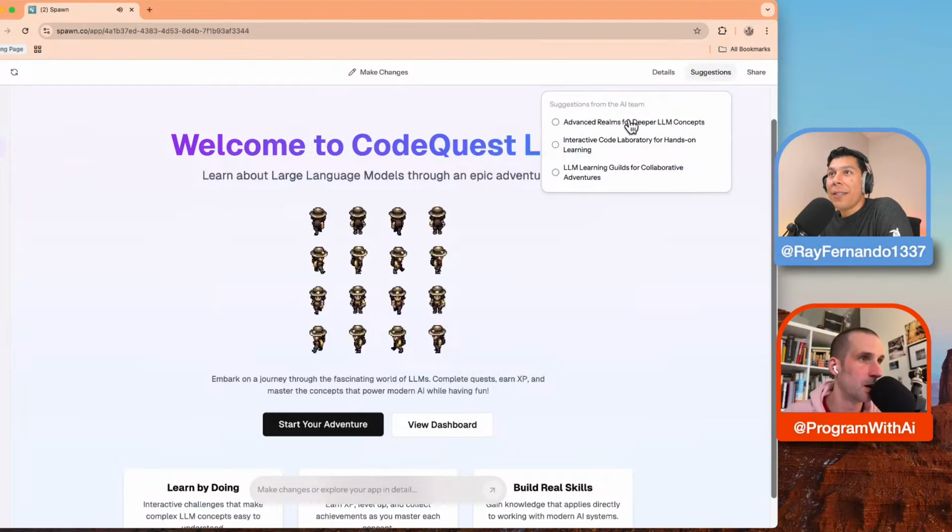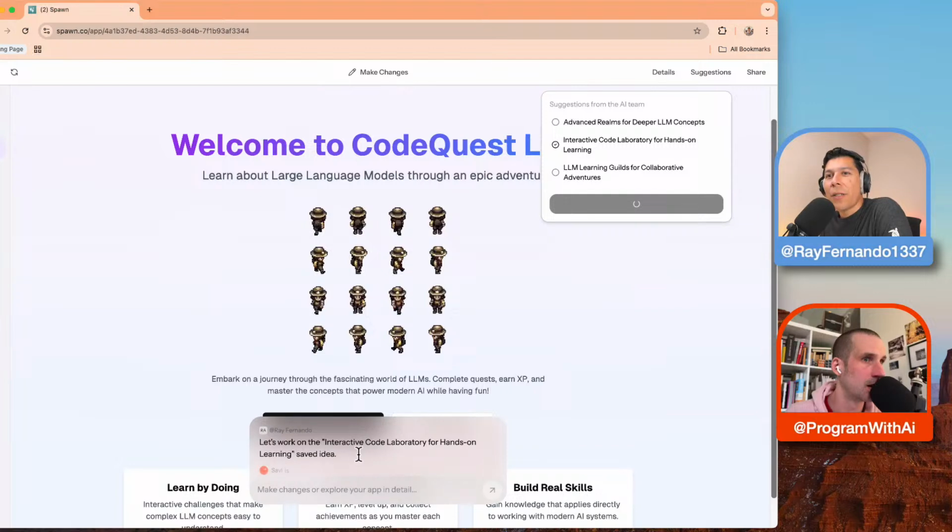That is so amazing. It also gives us suggestions: learn LLM guilds for collaborative adventures, interactive code laboratory for hands-on learning, advanced realms for deep LLM concepts. I think interactive code laboratory is the one I'm really interested in. So I'm just going to Spawn. Let's work on interactive code laboratory.